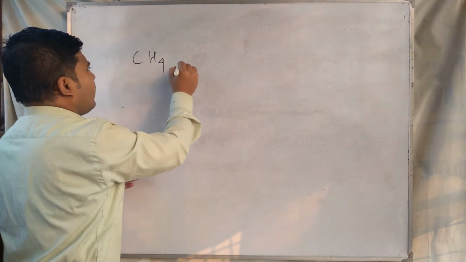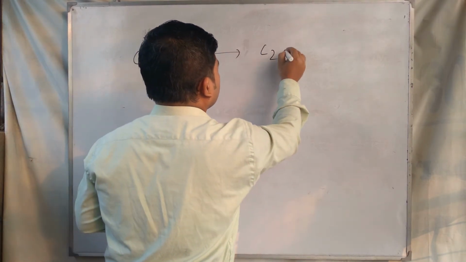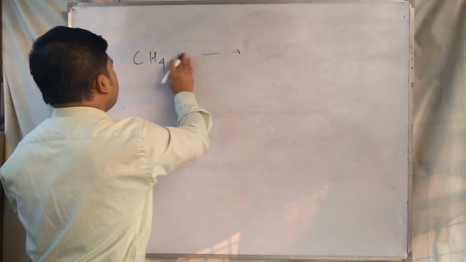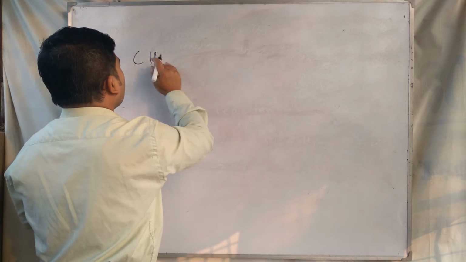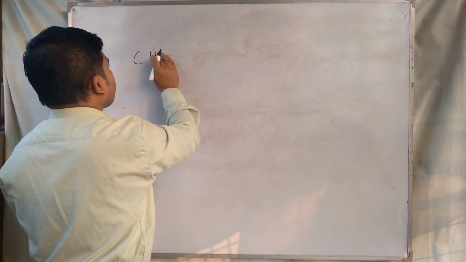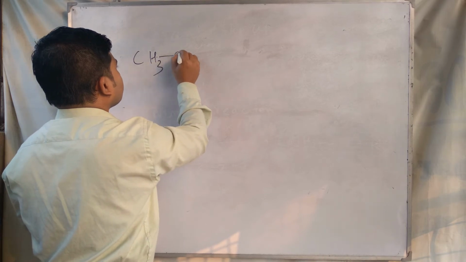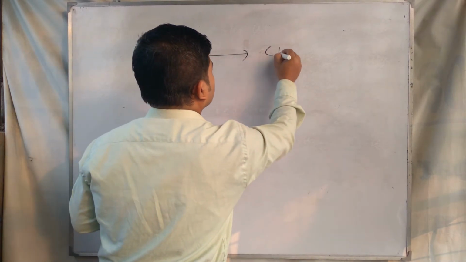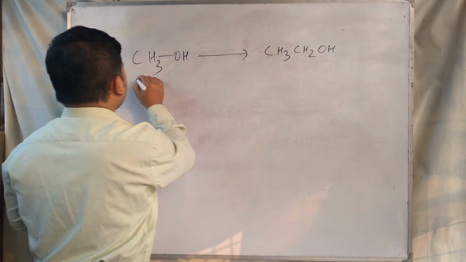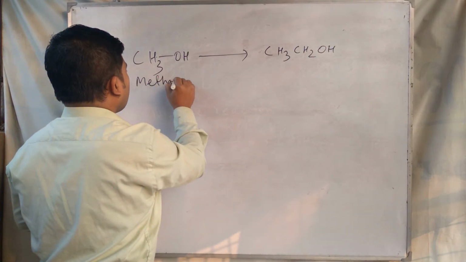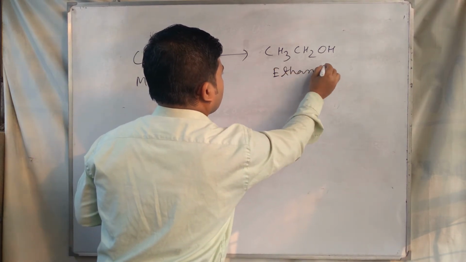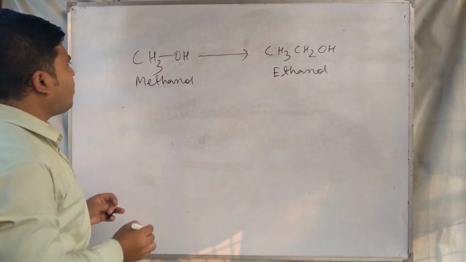Suppose we have to carry out methane to, no, this is very easy. We take a conversion of methanol to ethanol. This one is called methanol, and this one is called ethanol. This is a step up conversion.